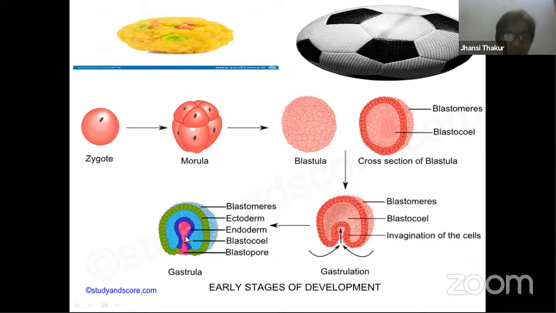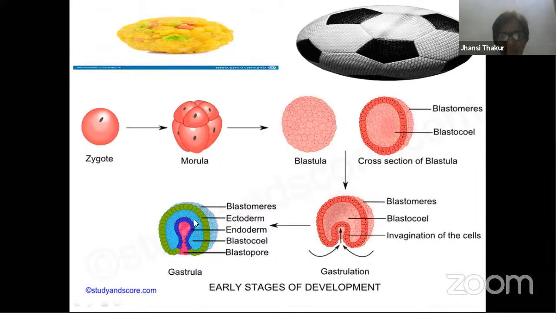So we can see the same thing in this particular slide. Here you can see this is the outside cell. Blastomeres are nothing but the cells. The outside layer of cells, this green layer, is ectoderm. You can find one hole over here, pinkish in color. This is the blastopore opening. There are two spaces.